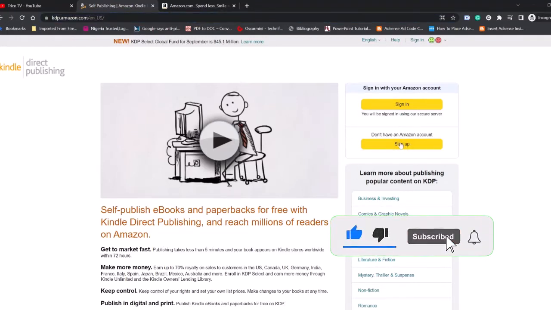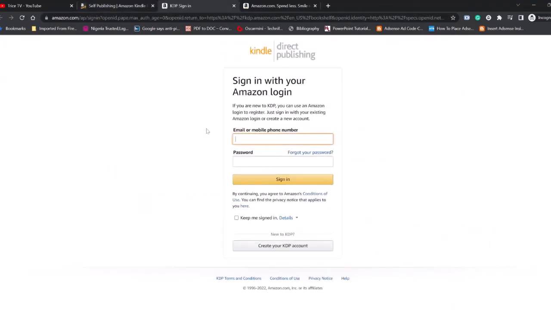On the next page, you put your email or phone number, then your password, and click sign in if you already have an account. But if you don't have an account, click here to create your KDP account.